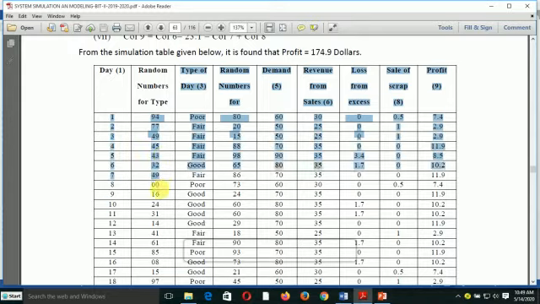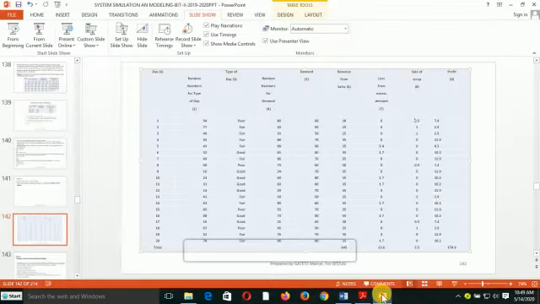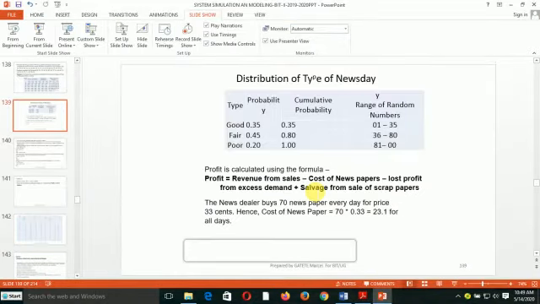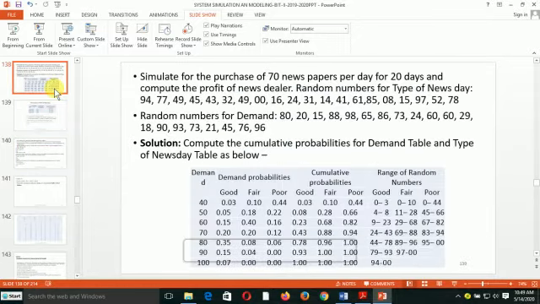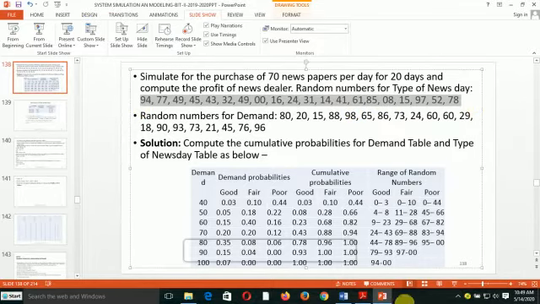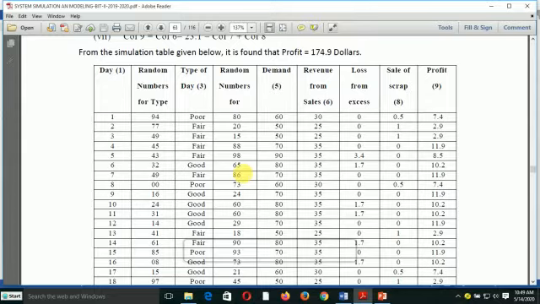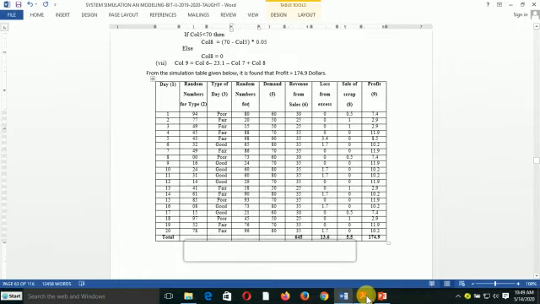Here, in this column, I fill the random number for type of news day. Column 2, column 4, this one.